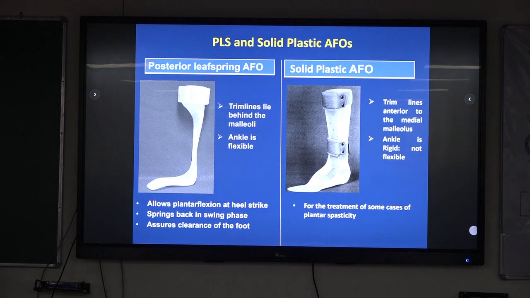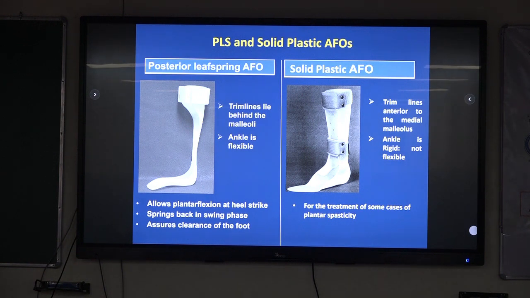So the posterior leaf spring AFO is a solid AFO, but the trim lines lie behind the malleoli and the ankle is flexible. This allows plantar flexion at heel strike and springs back in swing phase to assure clearance of the foot. So it helps with all three rockers because of its flexibility. So this is a device which can be used in flaccid foot drop conditions.